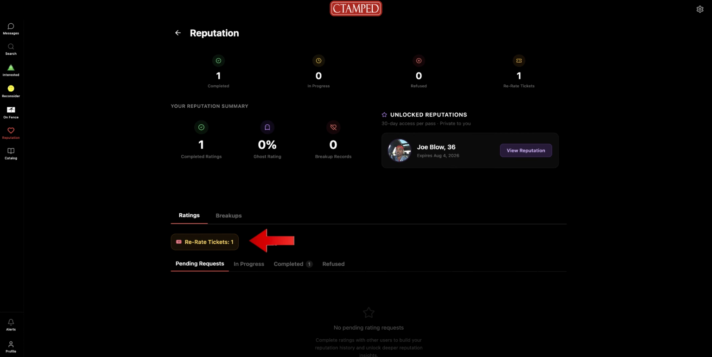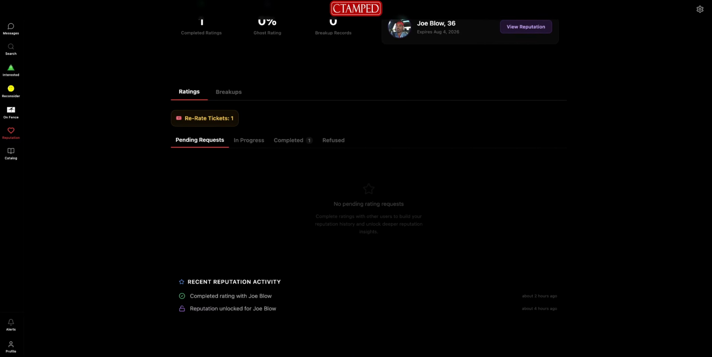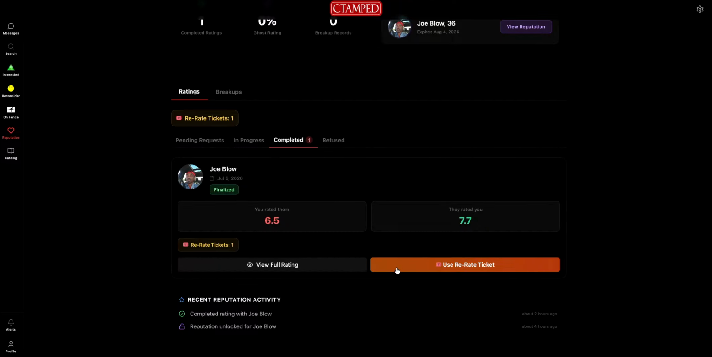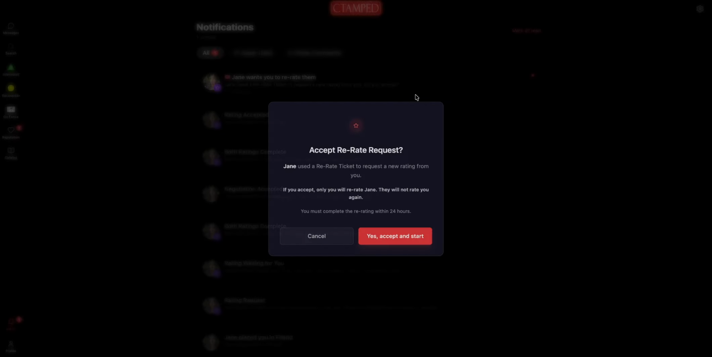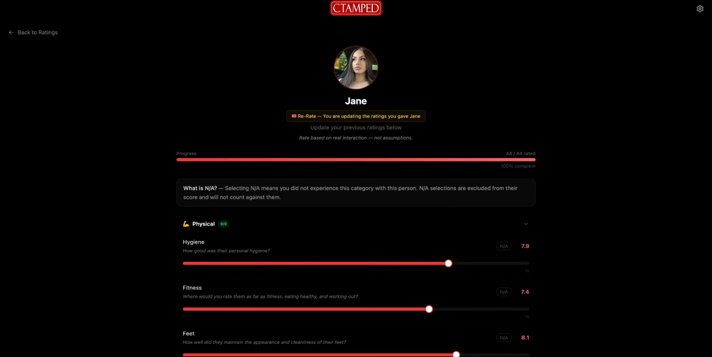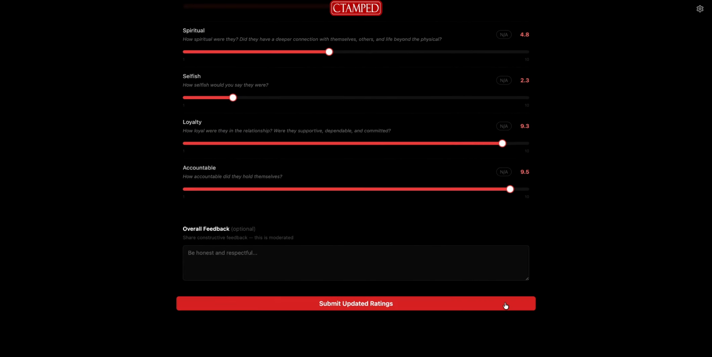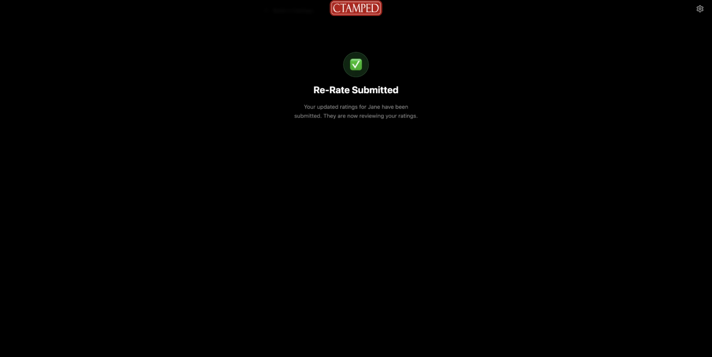This ticket allows you to request for a user to re-rate you all over again. Now you may be asking why? Well, it's because once you rate a person, you can't rate them again. That is, unless you buy a re-rate ticket. The flow for this is, you buy a ticket here. You apply it to the person you want to request it from. They have to agree to rate you again. If they agree, then it will enter a session for them to rate you again. If they decline, then you keep your current rating, but will still have your ticket and it won't count against you.